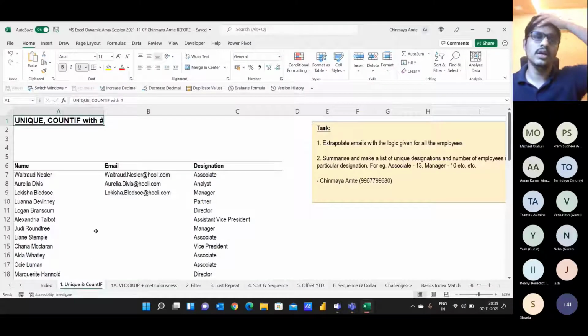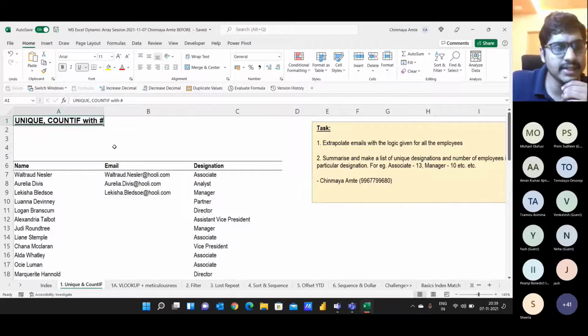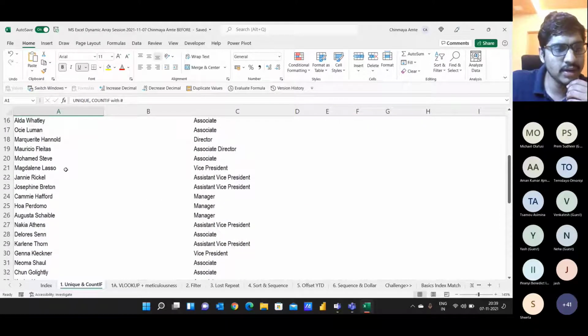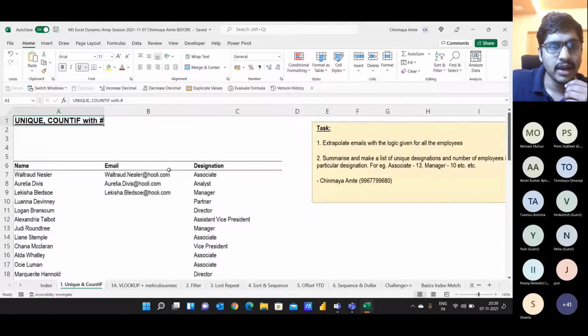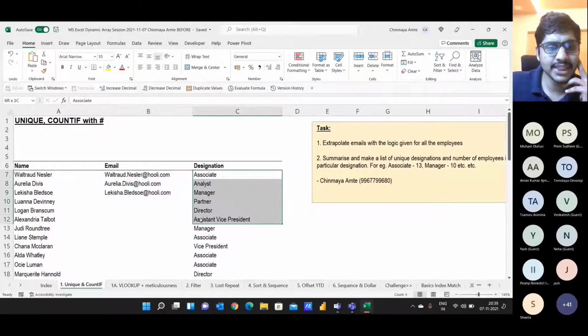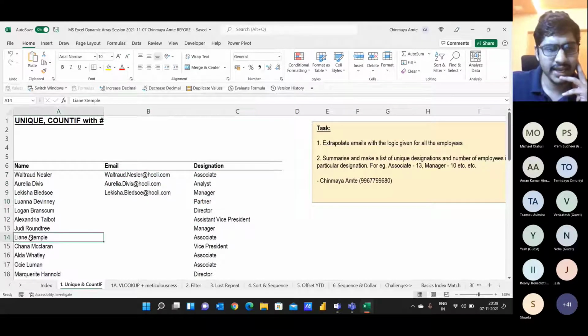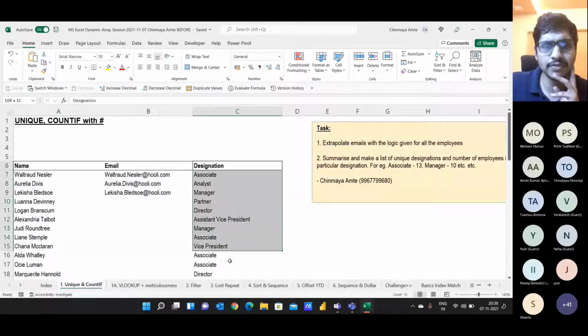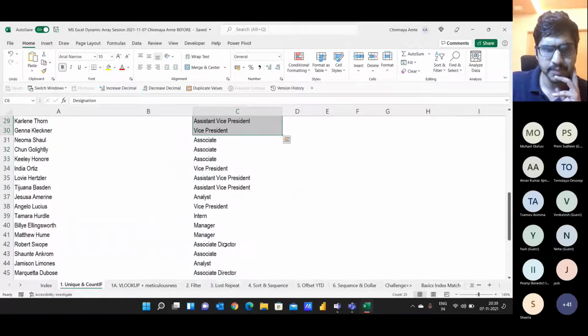Okay, cool. So I'll just introduce you to this data set. What we have here is a list of around 50 employees. We have their email IDs. Hooli.com is a fictional company which I've picked up. And these are their designations. Let's say Lorna is a partner in the firm, Leanne is an associate, Judy is a manager. So these are the list of designations which we have.